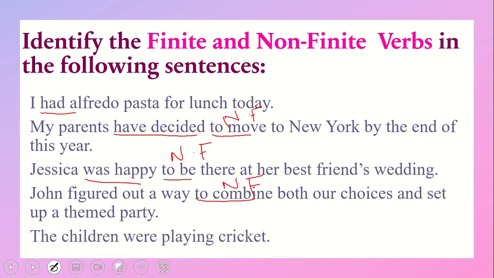The children were playing cricket. So were playing is a finite verb. This is giving us an idea about the tense of the task being performed by the subject. So these are the finite and non-finite verbs.